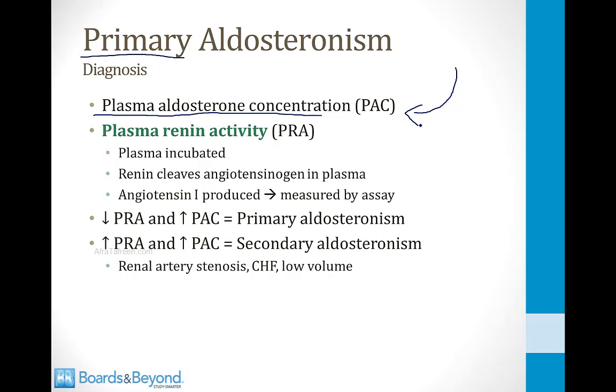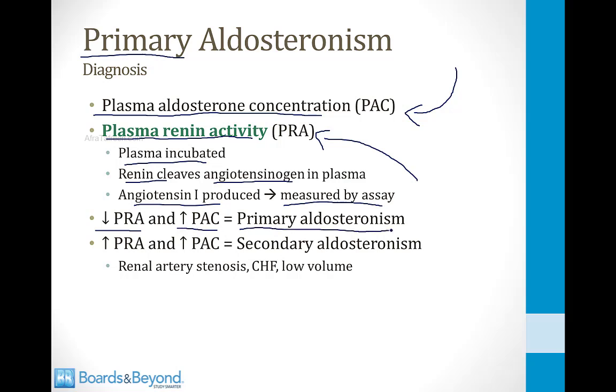The way you evaluate the renin-angiotensin system is by measuring something called the plasma renin activity. In this test, you take a sample of plasma and you incubate it. Any renin in the sample will cleave angiotensinogen in the sample, and angiotensin 1 will be produced, and the level of angiotensin 1 can be measured by assay, and this is called the plasma renin activity. If you see a low level of plasma renin activity and a high aldosterone concentration, this indicates primary aldosteronism.